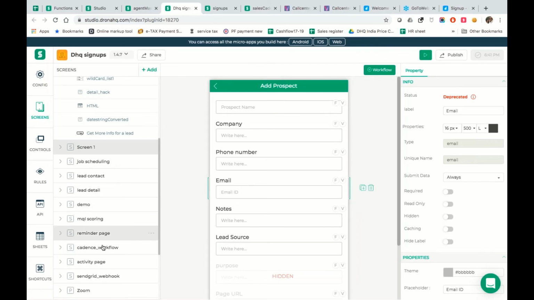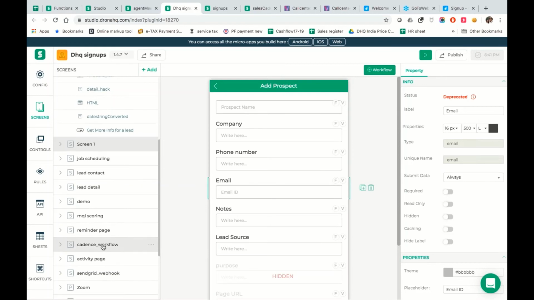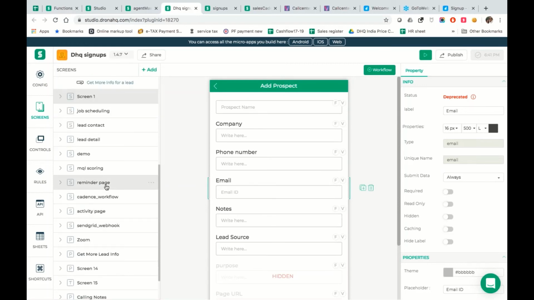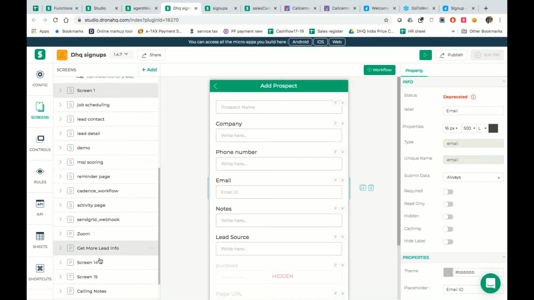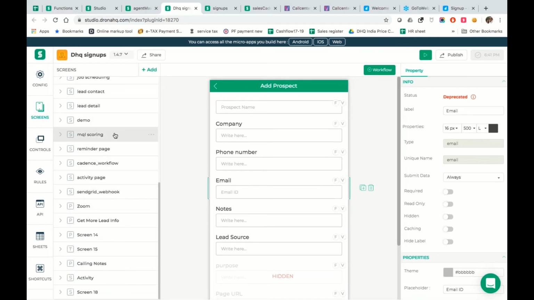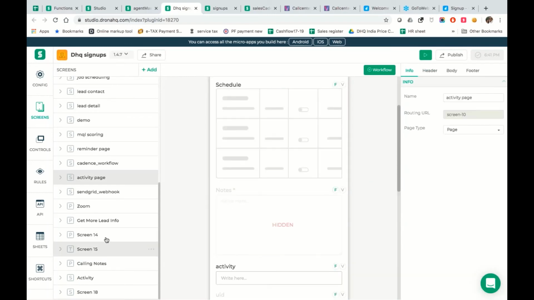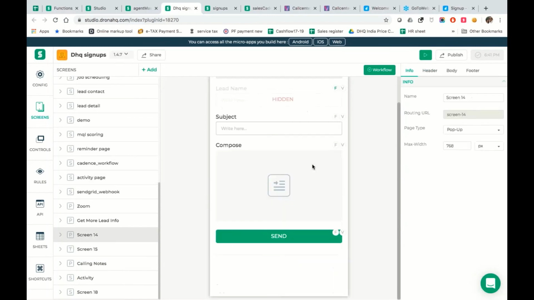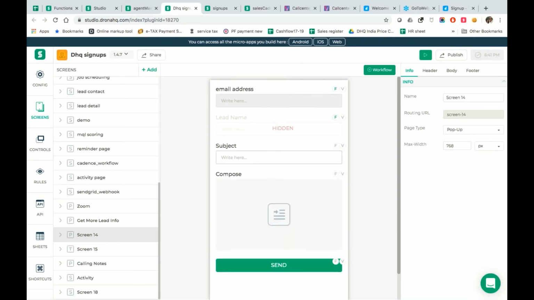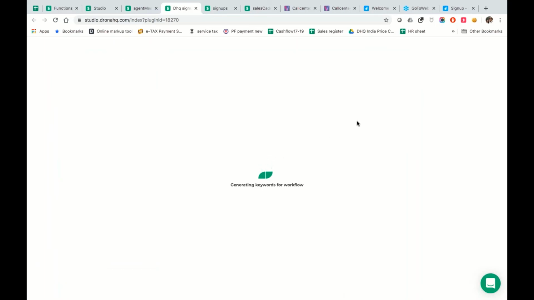So now that's one on how we are dealing with adding a prospect inside the database or inside DronaHQ sign up database. Now another one which is very important over here is the way we are sending emails. The way we are sending emails is actually another sheet over here, on my screen number 14. I'm sorry, I've not renamed this. I'll just rename this as send email, this would have become easier for me to find. So now on the send email screen, you could see we have the email address, and there's a workflow over here.